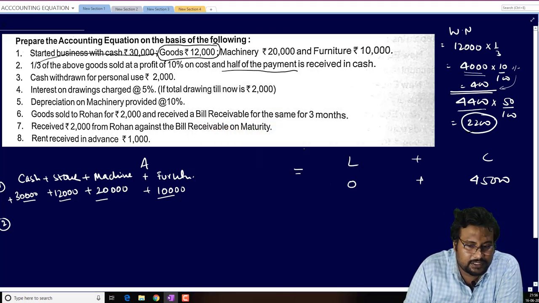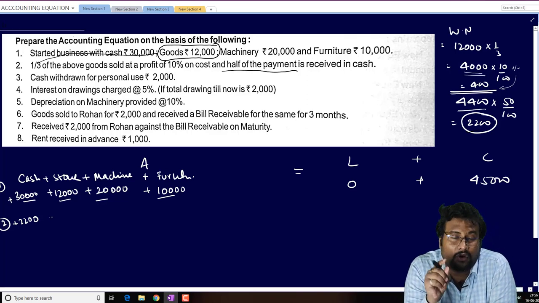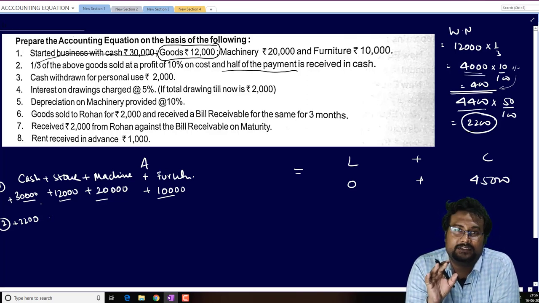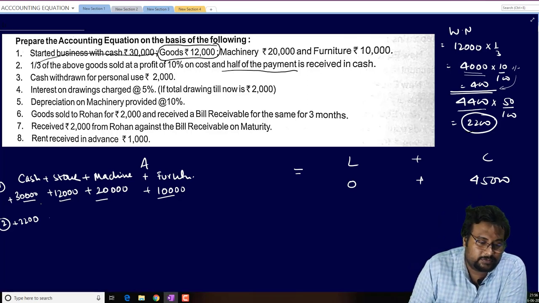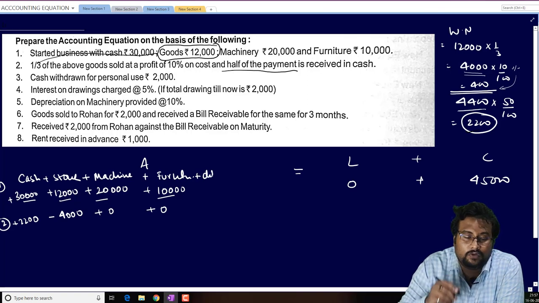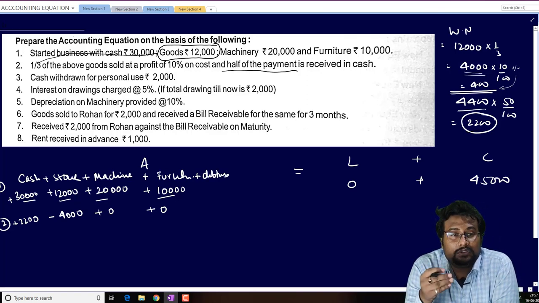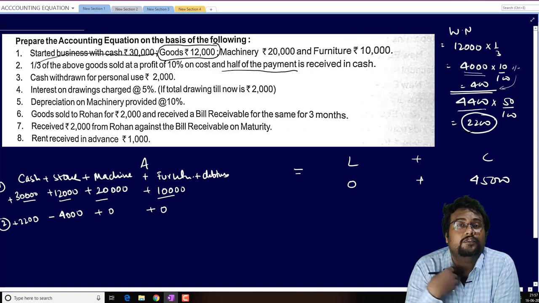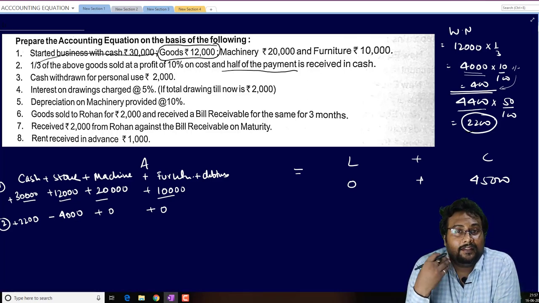So how much cash is increasing? 2,200. So plus 2,200. In stock, how much to deduct? Always remember, from the stock we always deduct the cost price, and the cost price is 4,000 rupees. So minus 4,000. In machinery, no effect. In furniture, no effect. We have a debtor. Those who forget the meaning of debtor, it is very simple: those persons or firms who purchase goods from us on credit basis and have to make the payment to us in the future. That's why they are assets.